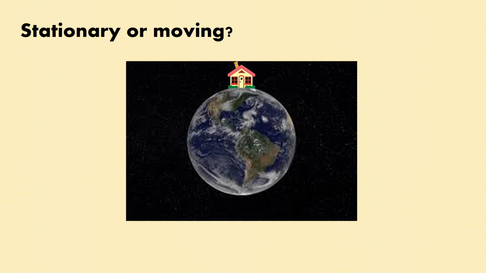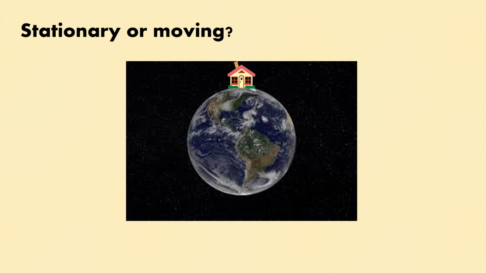But wait, are you sure this house is stationary or is it moving? These stationary objects are along with us on Earth, and as we know, our Earth is not only rotating, it is also revolving. So Earth is in motion, and accordingly all the things, including you, me, and different stationary objects, are in motion. They all are moving. So why do these things appear stationary to us? It is all about perspective, or the way you look at different things.